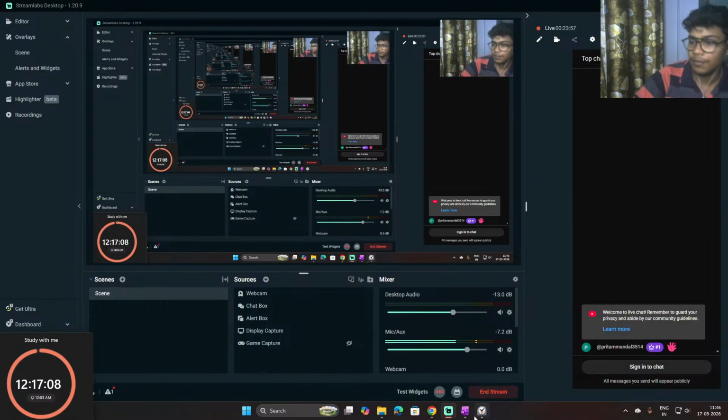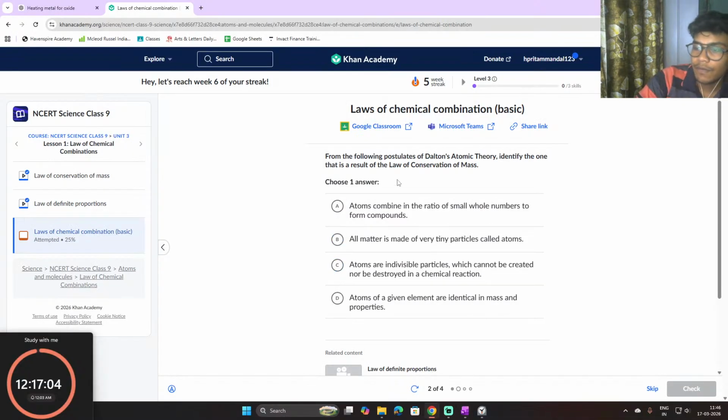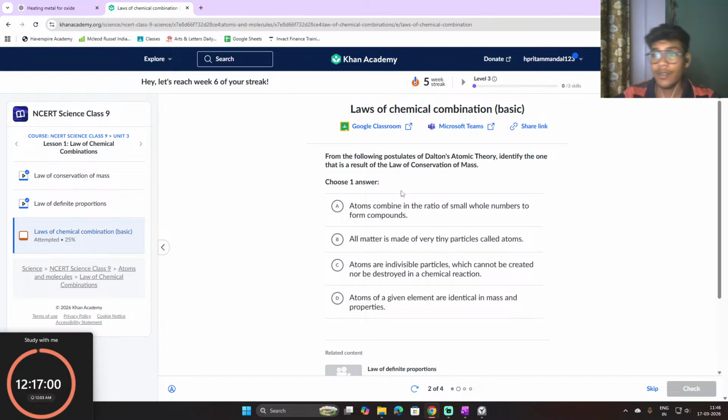Let's continue. Second question, it says: from the following postulates of Dalton's atomic theory, identify the one that is a result of the law of conservation of mass. So choose one.